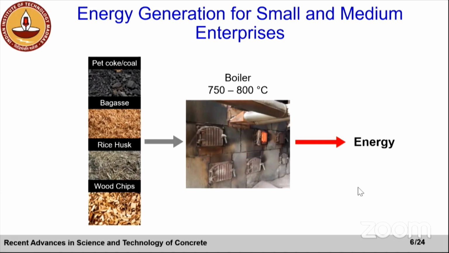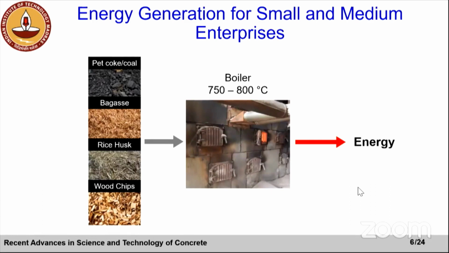Again, it's very important to understand that they don't use the same raw material every time. It depends on the seasons and availability. That's why it's very important to pay attention to the raw material they use for energy generation, because that will have implications, as we'll discuss later.